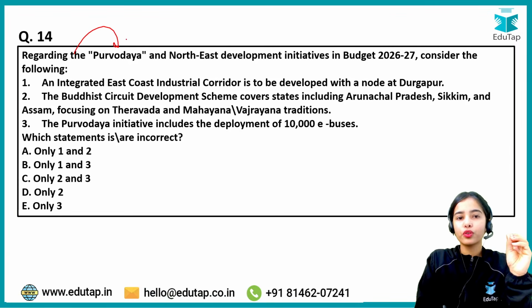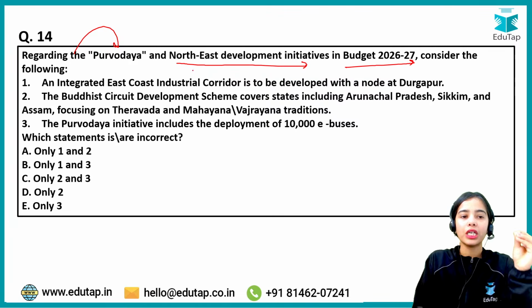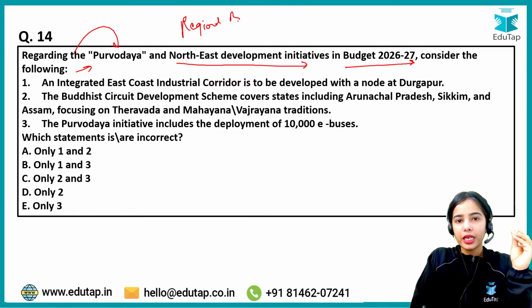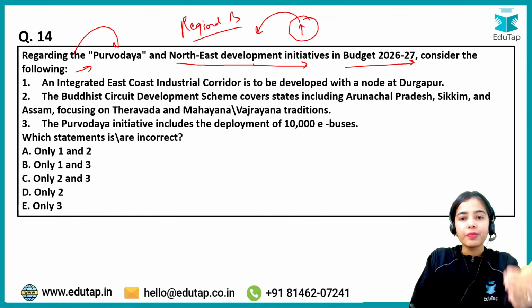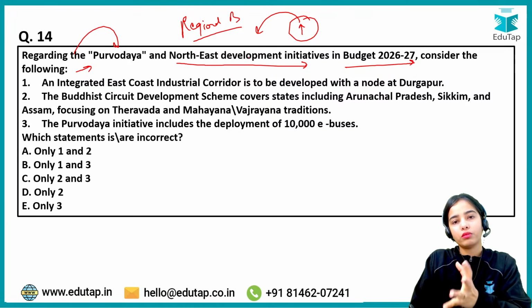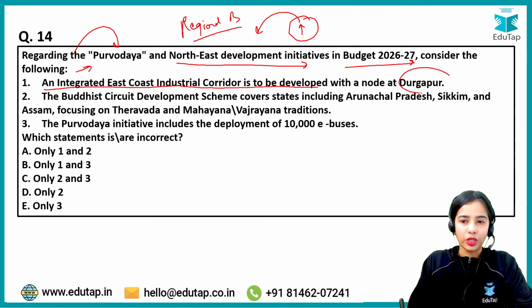Now, regarding the Purvodaya and Northeast development initiatives in budget 2026-27, consider the following. To bring regional balance and to help in the development of the Northeast regions, there is a step that has been taken that you have to answer. The integrated East Coast Industrial Corridor is to be developed with a node at Durgapur.